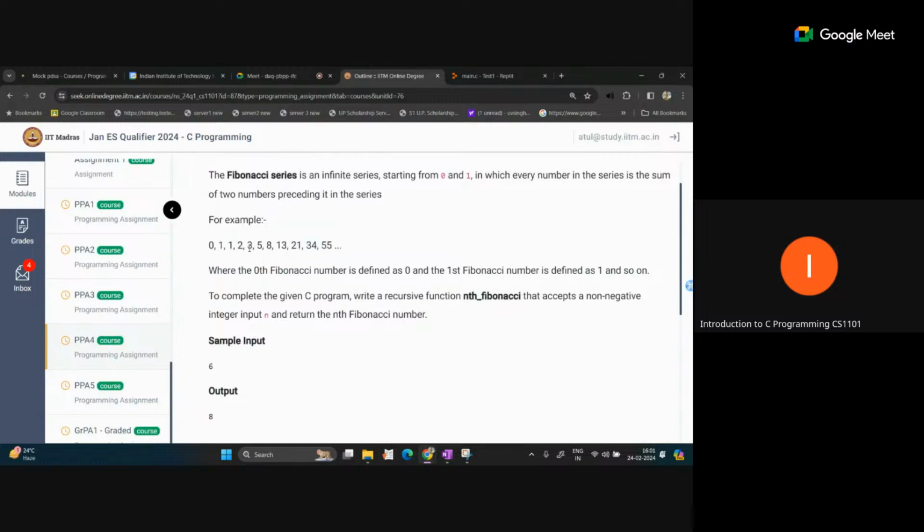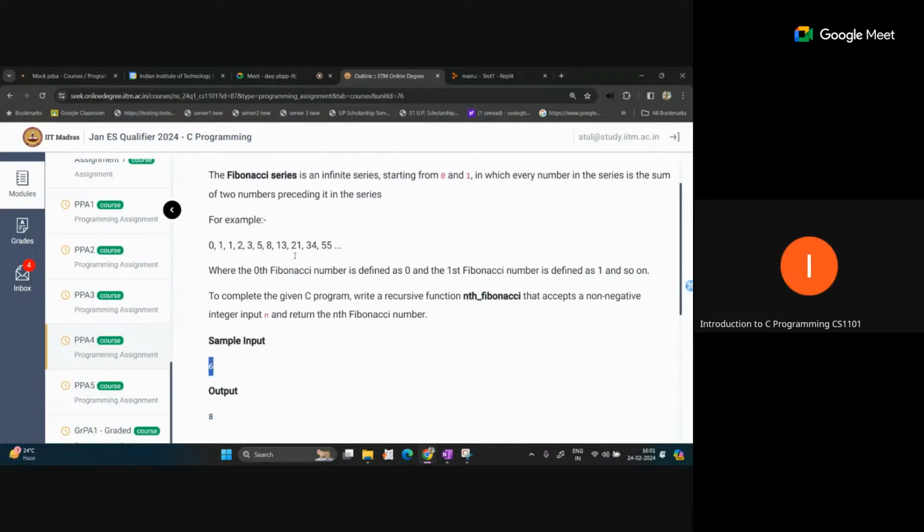So suppose you are asking for the fourth Fibonacci number. So this is 0, this is 1, this is 2, this is 3, and this is 4. So the fourth Fibonacci means this 3 should be the output. Okay, and the sixth Fibonacci number is this 8. So this is coming as the output.